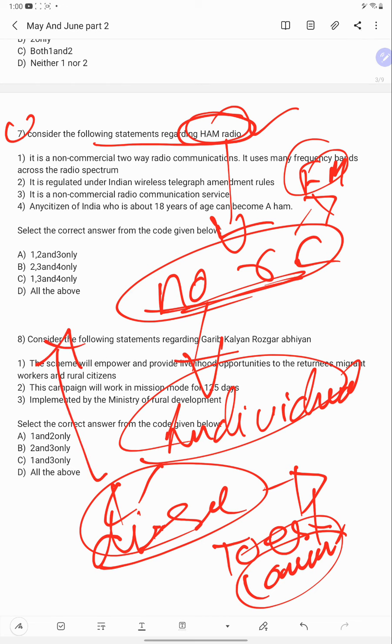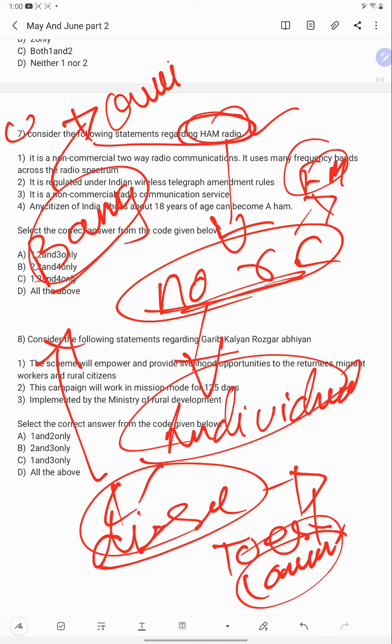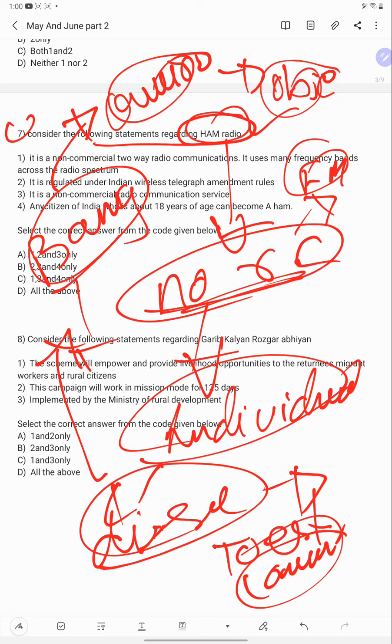Recently, why is it in news? Recently in Bangalore, to attain quarantine objectives, that is, it tends to ensure that citizens are following quarantine protocol strictly.